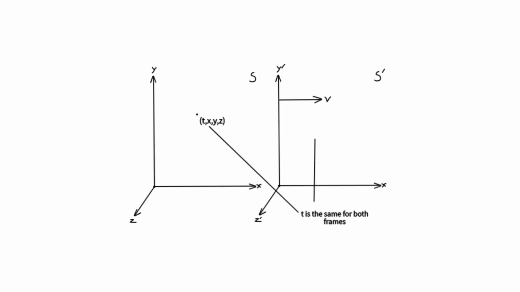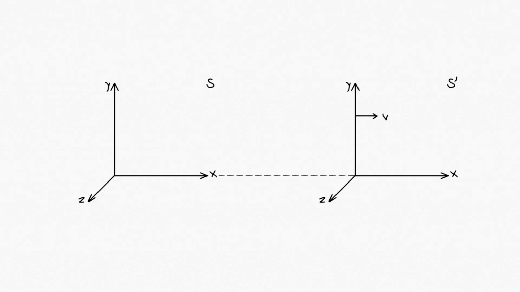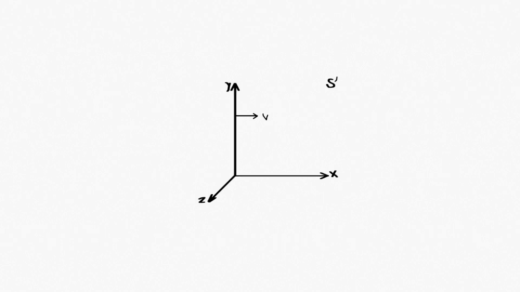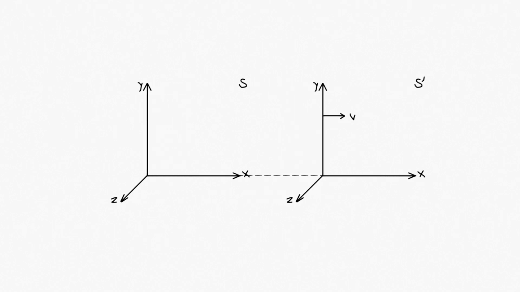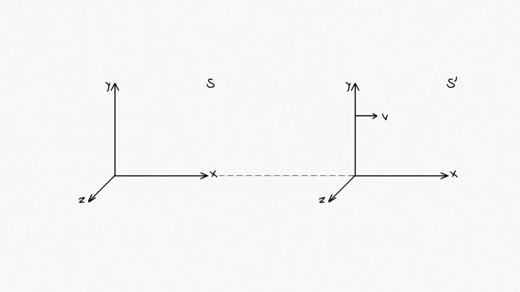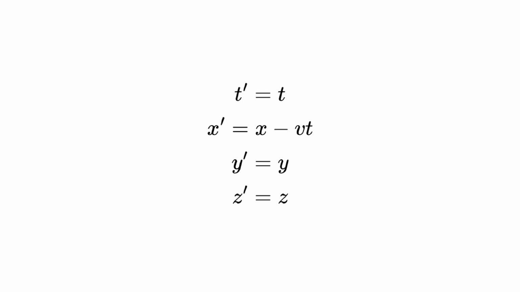In Newtonian theory, time is absolute, which means it is the same for every inertial frame. Let's say we have 2 inertial frames, S and S prime. They are in standard configuration if they have the same origin at t equals t prime, which equals 0, and S prime is moving with constant velocity v along the positive x-axis. We have what is called the Galilean transformation between S and S prime, relating their coordinates. How exactly one derives these equations is a bit complex, and I won't talk about that for now.